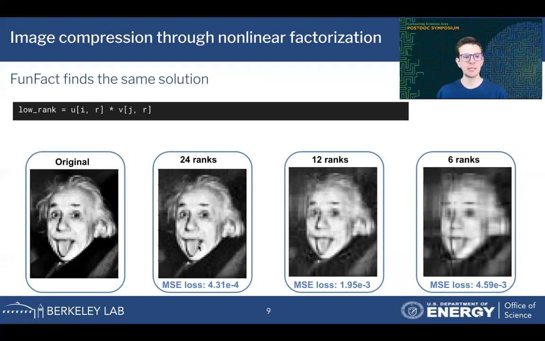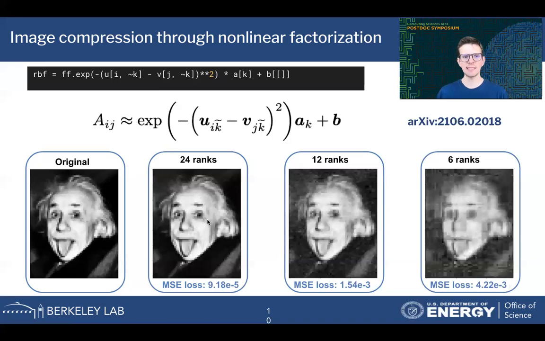So this is already a nice observation, but as we've discussed before, FunFact allows for more general models to be evaluated on our data set. So we can go further and write something like this, a nonlinear tensor factorization or matrix factorization expression in terms of a linear combination of radial basis function kernels.